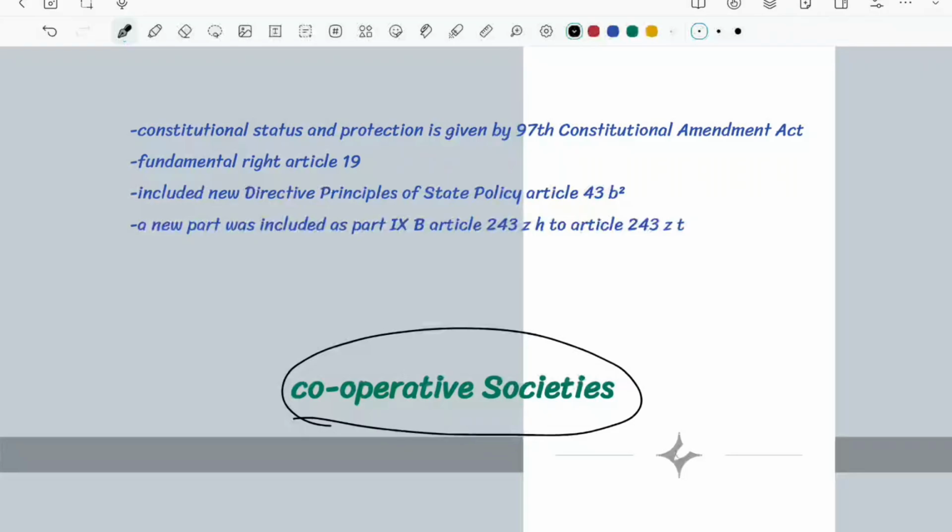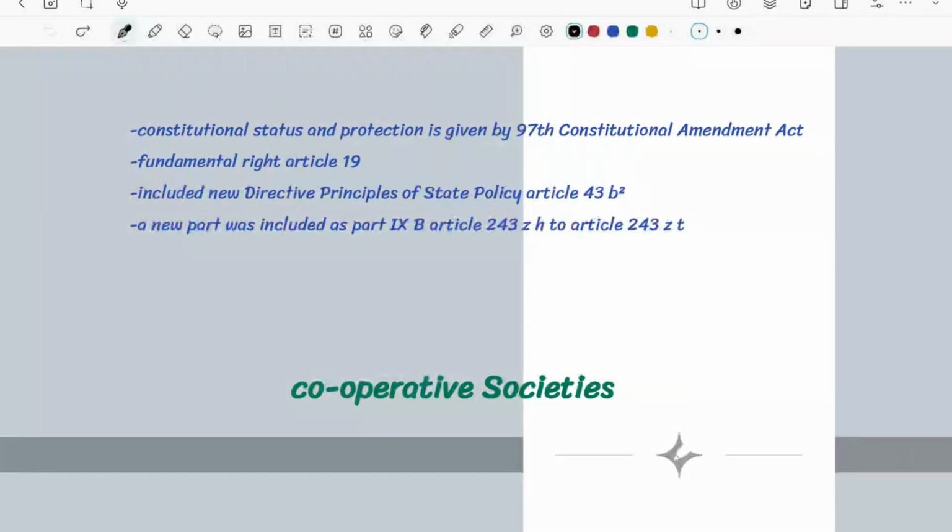So if you have registered in these cooperative societies, the advantage is that the government itself will be giving you some money, and the government will also be giving some subsidies. So if you register in these cooperative societies, it will be a great advantage for us. I guess now you have understood the meaning of cooperative societies.